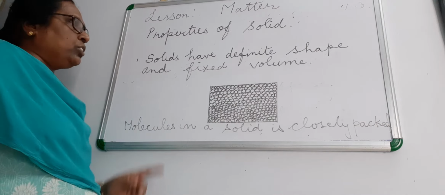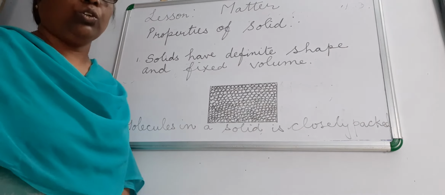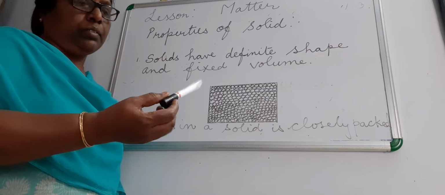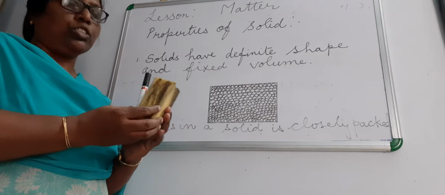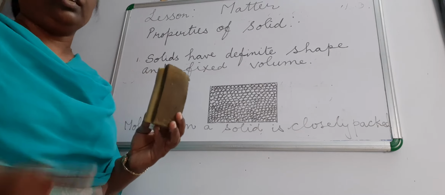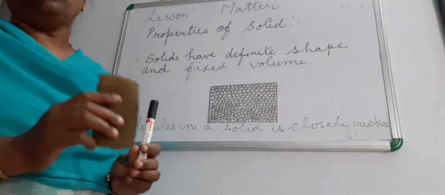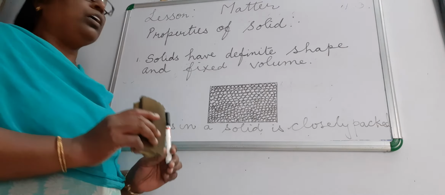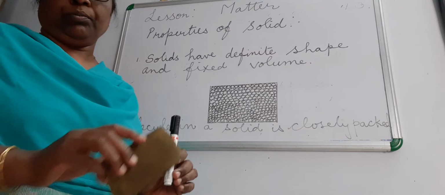We all know that solids have definite shape and fixed volume. So there are so many examples of solids. This pen is a solid, and this sponge is a solid, and a book is solid, a chair is solid, and we know all the solids have a definite shape and fixed volume. Volume means the space it takes.